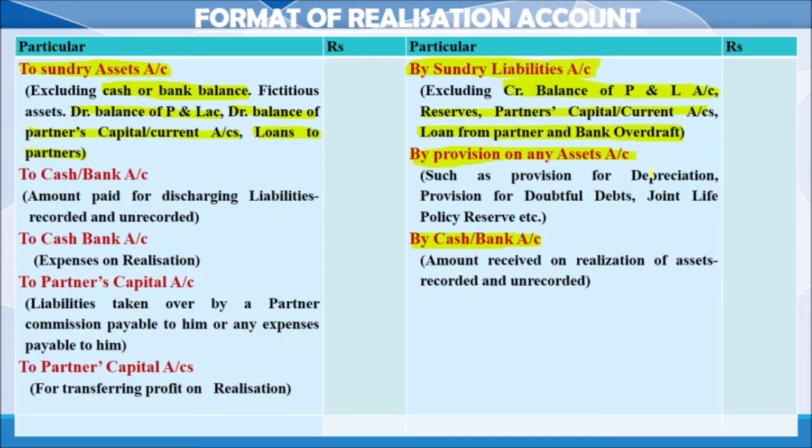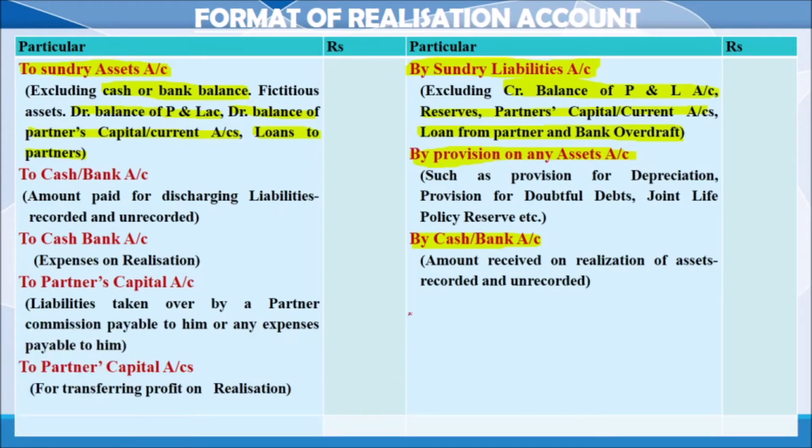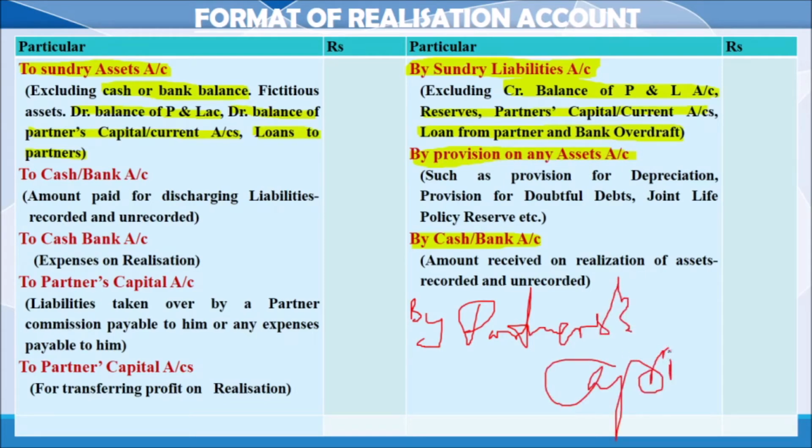And remember, suppose one asset is taken over by a partner, we will write here by partner's capital account. It is not recorded as cash; we will write by partner's capital account.